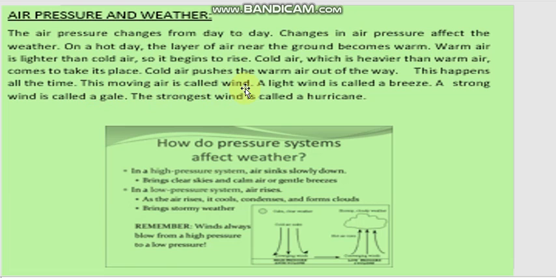This moving air is called wind. A light wind is called a breeze. A strong wind is called a gale. The strongest wind is called a hurricane. Now there are different types of winds. The moving air is called wind, a light wind is called a breeze, a strong wind is called a gale, and the strongest wind is called a hurricane.